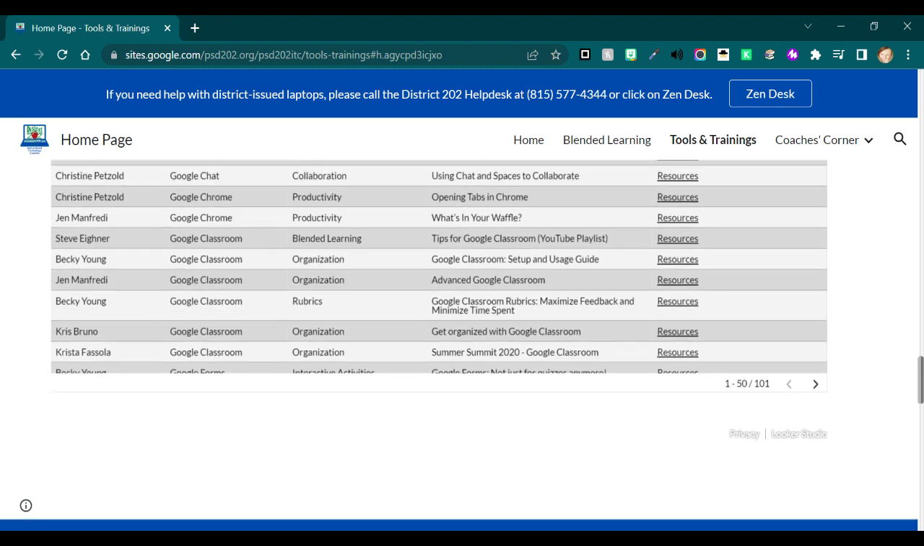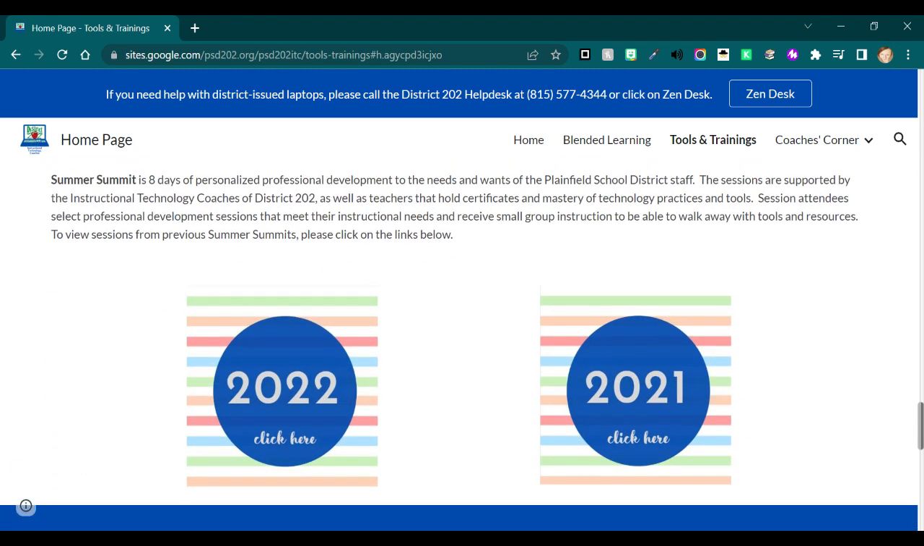We also have links to the Summer Summit sessions from 2022 and 2021. So if you caught any of those sessions, we have the full videos for all of the sessions, and any resources that were available are linked within.